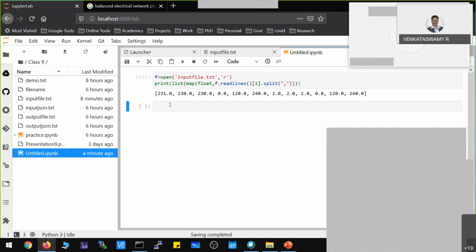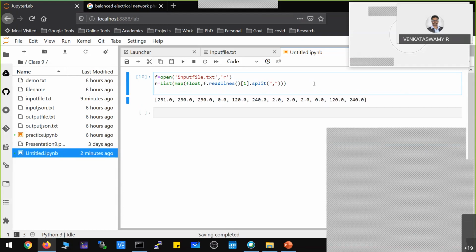Now, for example, you can assign this entire list to one variable. Say I am calling it a simple variable like r. I just define that as r, so r basically holds this list. So now what I did, I took the second line in that text file and converted it into a float array. Very simple.